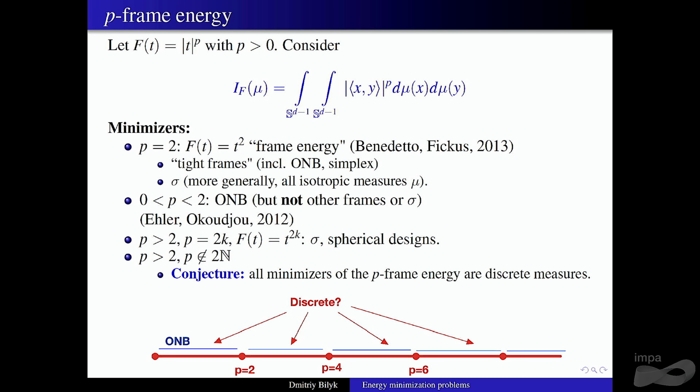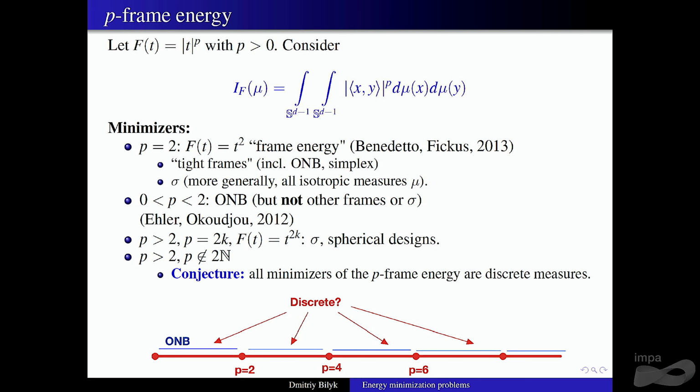Then there were lots of other numerical experiments, and it seems that no matter what you do, when you're strictly between even integers, minimizers are going to be discrete. So this interesting effect comes into play, even though technically the local repulsion, in terms of the distance, stays the same.